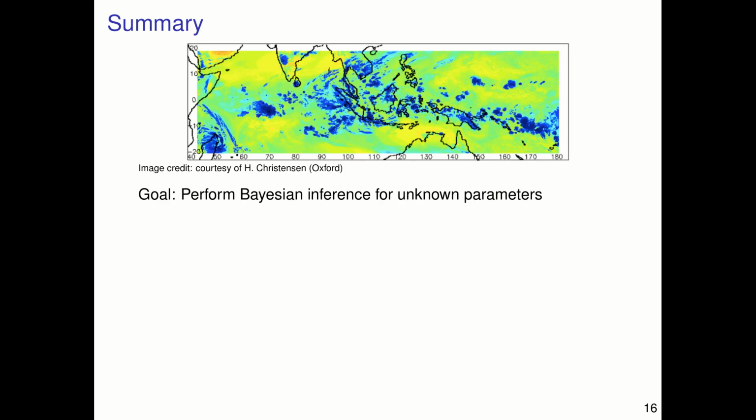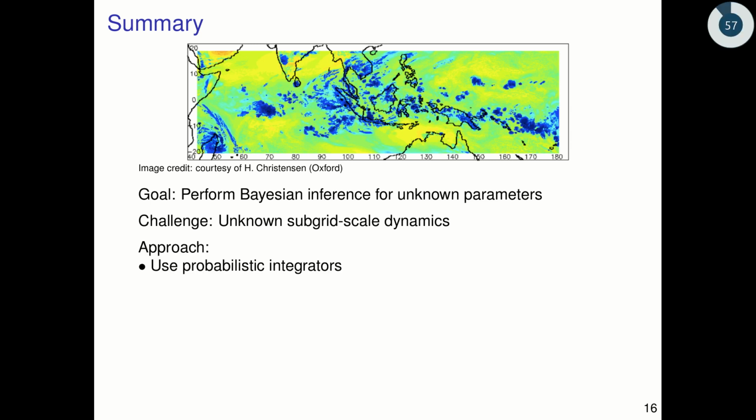So to close this talk, I'd like to summarize. Recall that our goal was to perform Bayesian inference for unknown parameters using numerical solutions of initial value problems, in the case of numerical weather prediction being an example, where we want to infer some parameters that we can then use to predict what the weather will be 24 hours or 48 hours from now. The challenge of this is that because we're using a grid, there are subgrid scale dynamics that we can't resolve, and therefore they are unknown. However, these unknown dynamics can propagate to grid scale dynamics, and therefore the error that we incur by not knowing the subgrid scale dynamics needs to be accounted for.